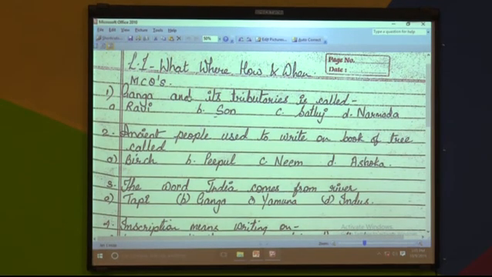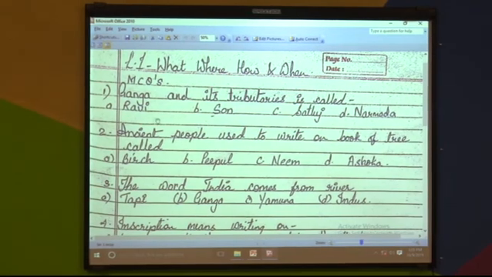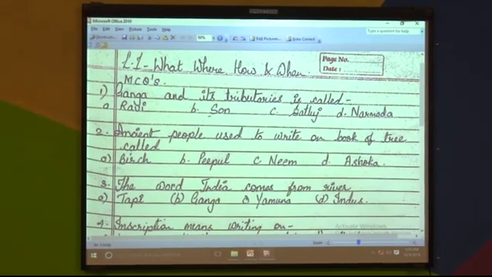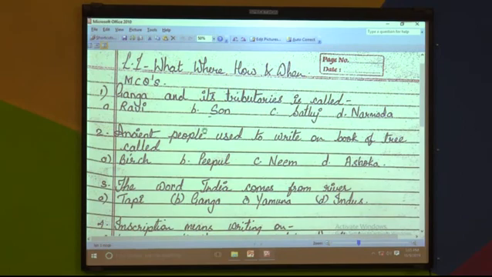First one, Ganga and its tributaries is called Ravi, Son, Satluj, Narmada. You have to just write the correct option. Next one, ancient people used to write on the bark of which tree? Neem, Ashoka. Which option is correct?